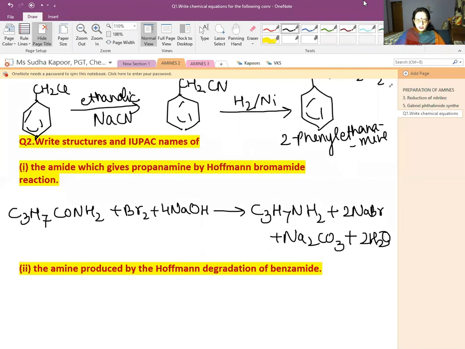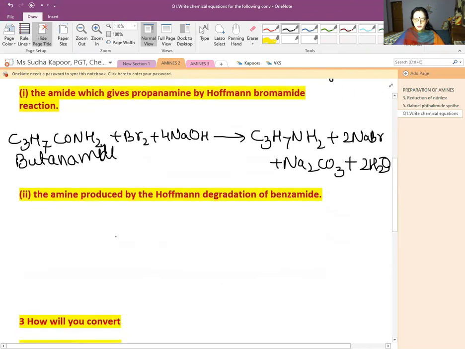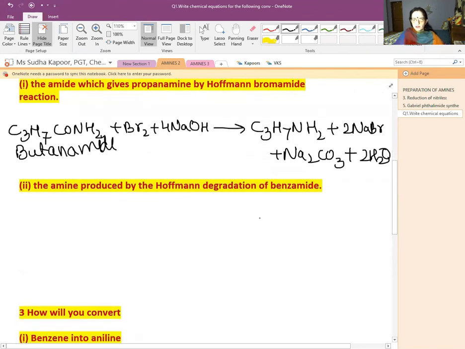So the structure of the amide is C3H7CONH2 and its name is going to be butanamide. Now coming to the next part: the amine which is produced by the Hofmann degradation of benzamide. We know that one of the carbons is going to be decreased.